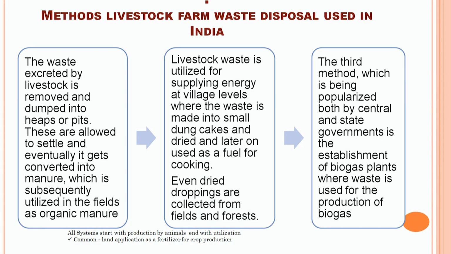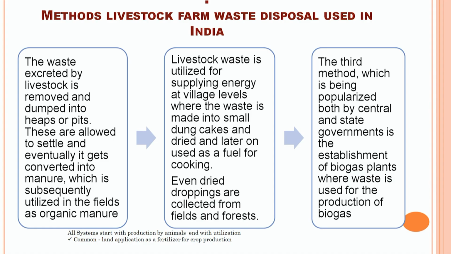However, in rural areas, livestock waste is utilized for the supply of energy. For that, livestock waste is first converted into dung cake after drying, which can be used for cooking purposes. In that condition, even dried dropping collected from the agriculture field or anywhere can be used for electricity generation. The third traditional method, which is very much developed under Indian conditions and also promoted by different state and central government organizations, is the production of biogas by use of animal waste.